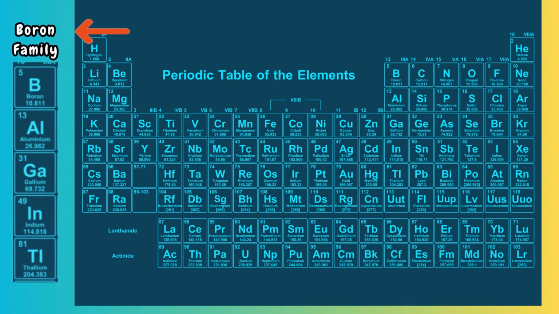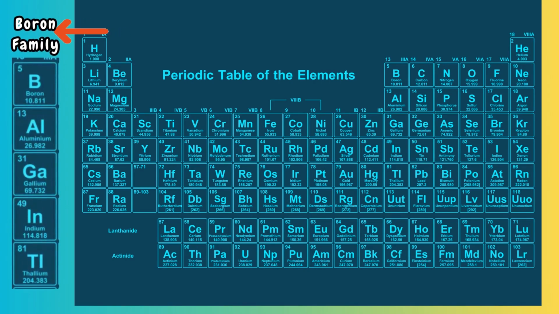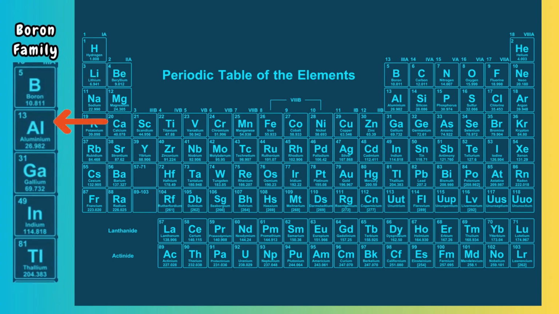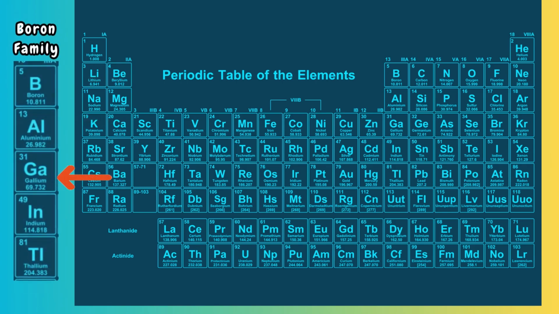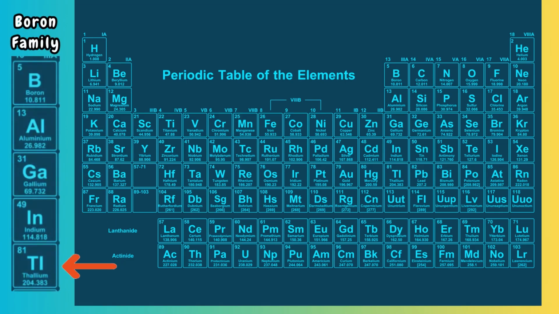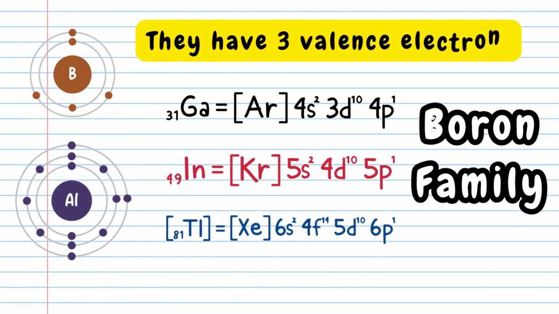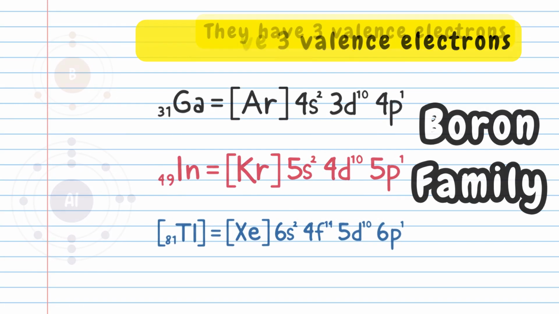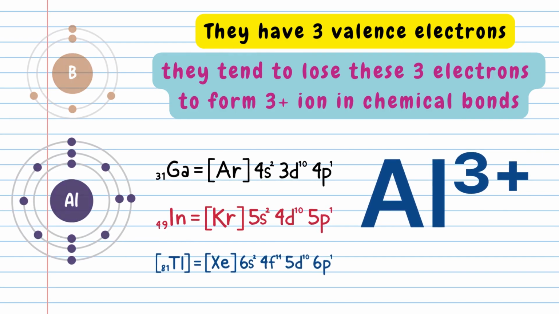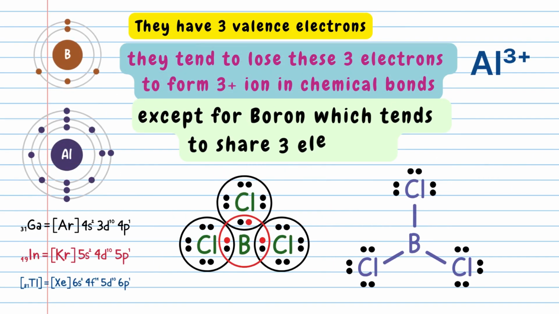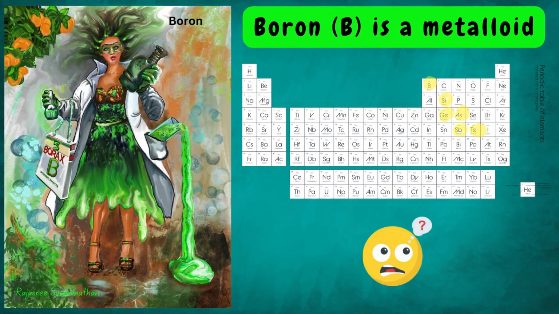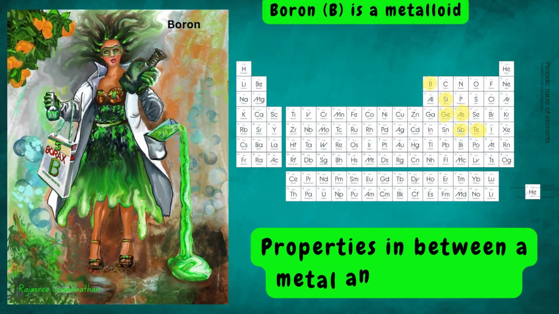Family 13 is the boron family. The elements in this group are boron, B, aluminum, Al, gallium, Ga, indium, In, and thallium, Tl. These elements have 3 valence electrons. They tend to lose 3 electrons and become 3+ ions in chemical bonds, except for boron, which tends to share 3 electrons. Boron is a metalloid. Properties in between a metal and a nonmetal.